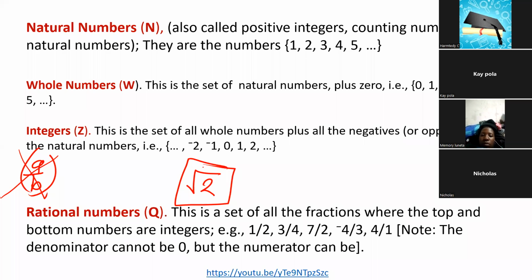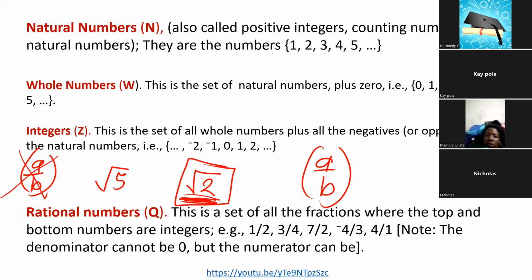Why is it an irrational number? It is an irrational number because it's practically impossible for you to express the solution of the square root of 2 in the form A over B. Sometimes you can't just guess that root 2 or root 5 or root 6 is an irrational number.